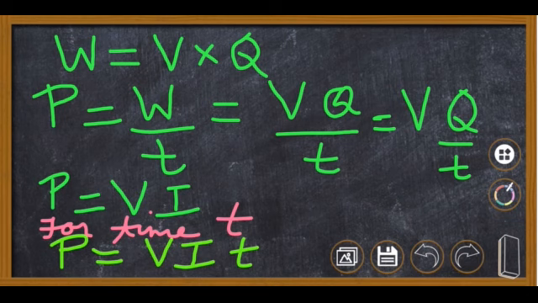Now suppose we are considering this charge flowing for T seconds, then the energy becomes equal to VIT. That is, it is equal to the potential difference multiplied by the current that is flowing through, multiplied by the time for which the current is flowing, that is the duration for which the current is flowing.